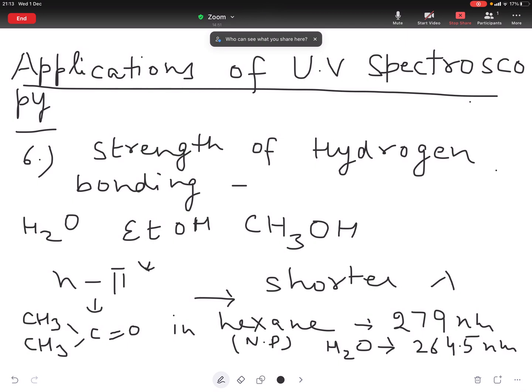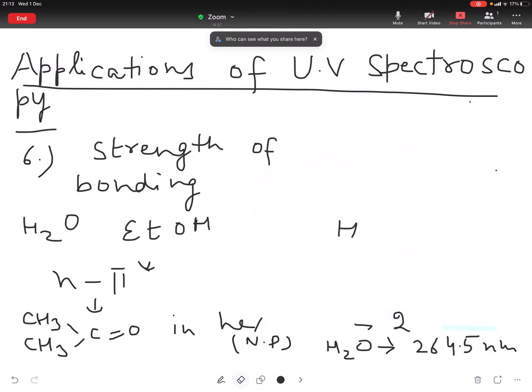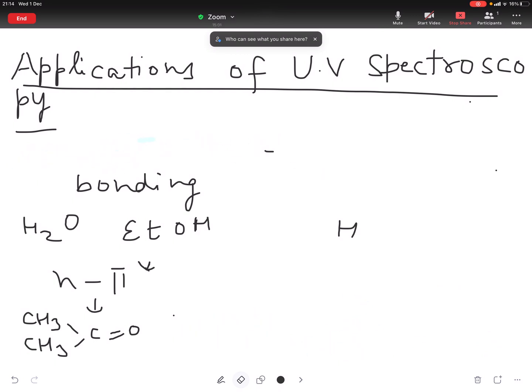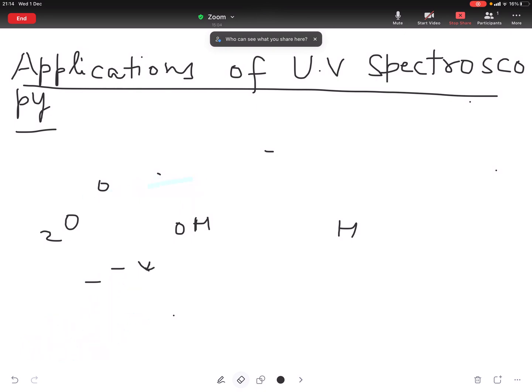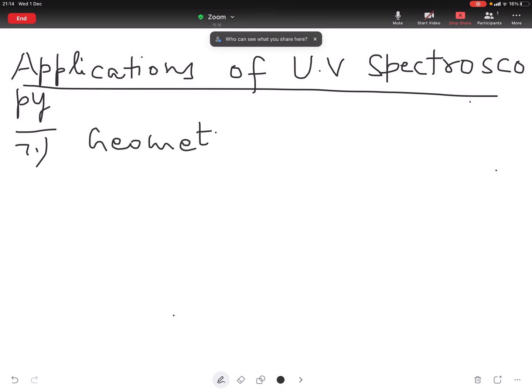Seventh application of UV spectroscopy is identification of geometrical isomers. Geometrical isomers can be identified with the help of UV spectroscopy.